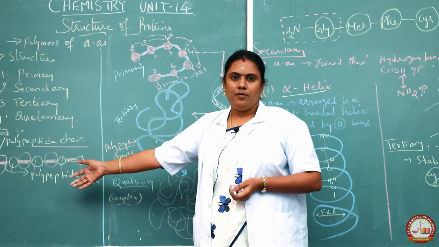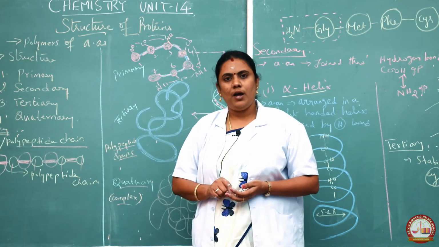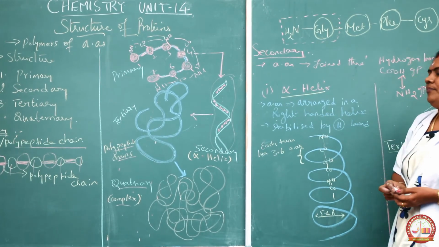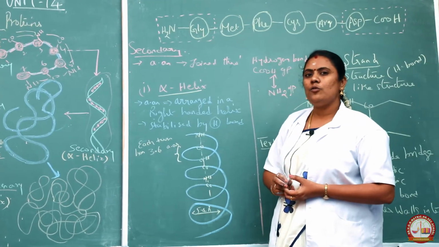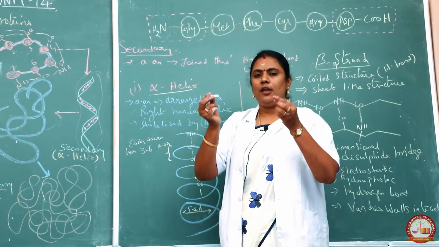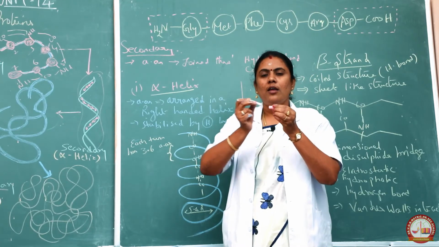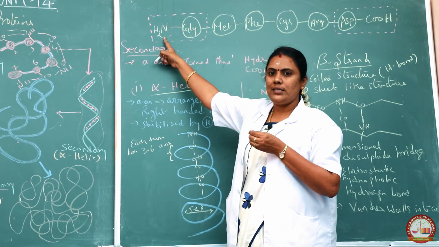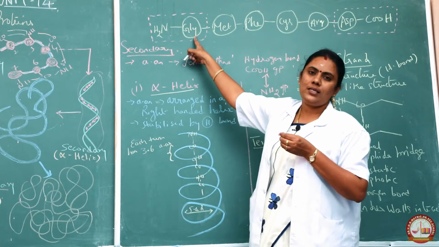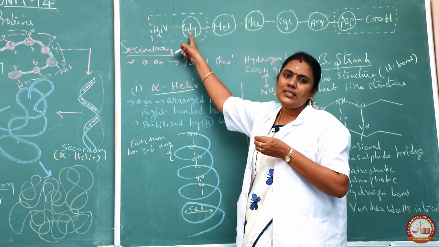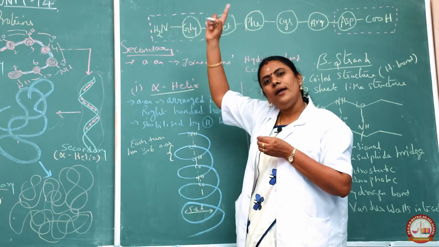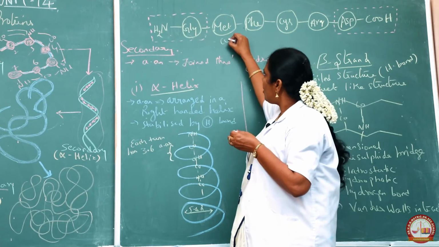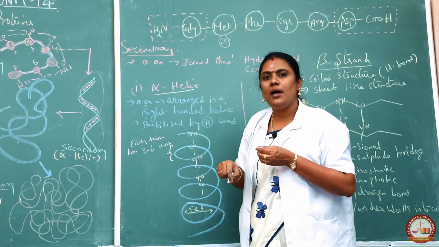Now in just a few minutes back we have seen what is a primary one, and now we are moving into the secondary structure. So before that I am going to tell you, I said no, to form a polypeptide chain 2 amino acids should get combined together. So in the board you can see this is the amino group of one amino acid, that is glycine. GLY is nothing but the glycine. The glycine amino acid will have an amino group and a carboxylic group. So the amino group of this amino acid should combine with the carboxyl group of methionine. MET is nothing but methionine.